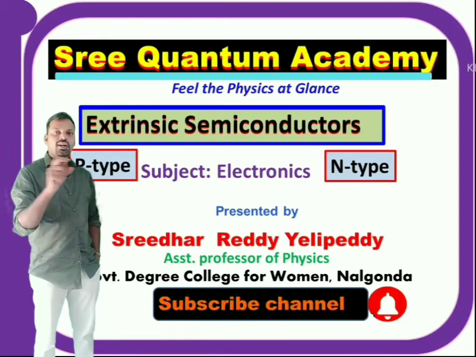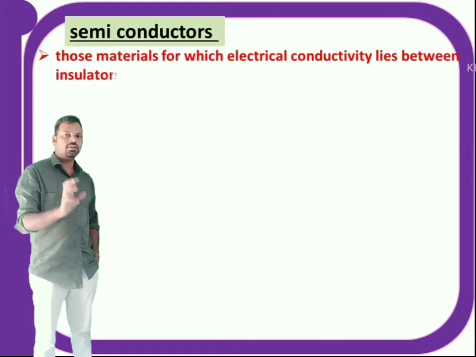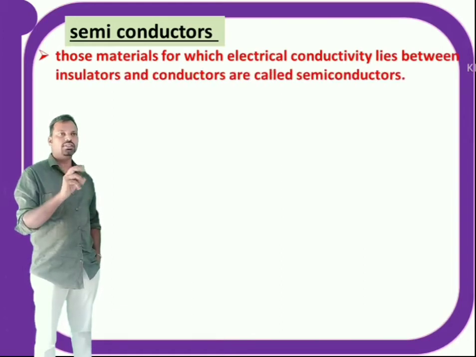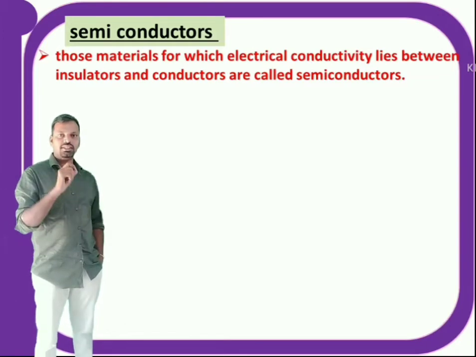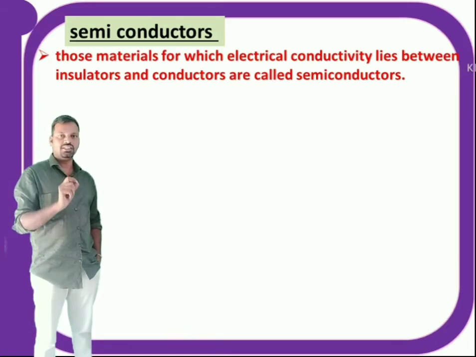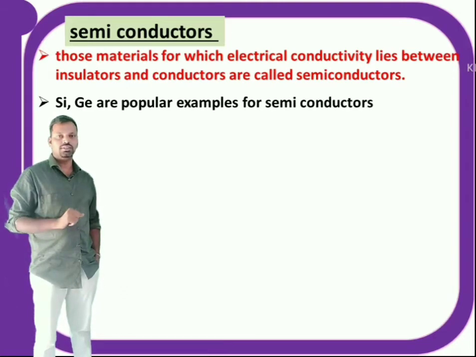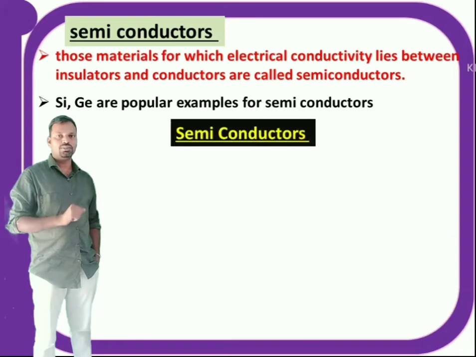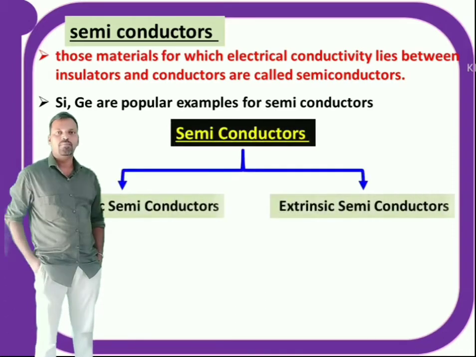First, what is a semiconductor? A semiconductor is a material whose electrical conductivity lies between insulators and conductors. That means semiconductors are materials whose conductivity is greater than insulators and less than conductors. Popular examples are silicon and germanium. These two are group 4 elements, that means their valency shell contains 4 electrons. Semiconductors are of two types: intrinsic semiconductors and extrinsic semiconductors.